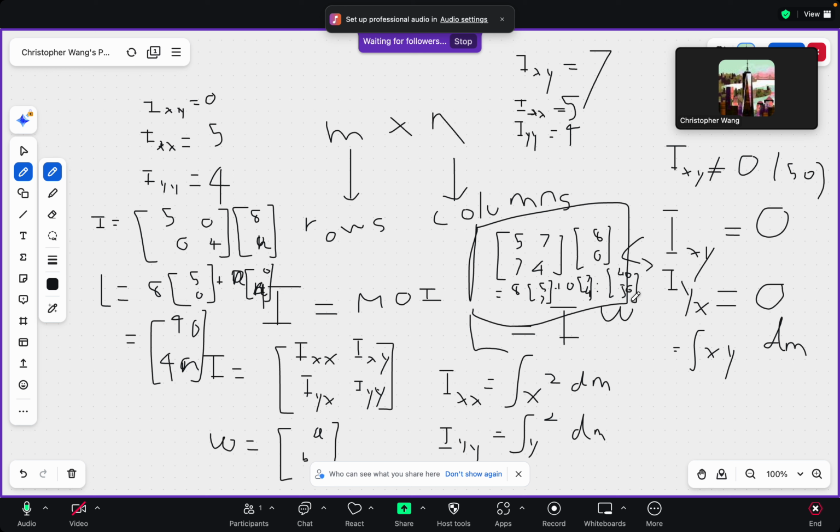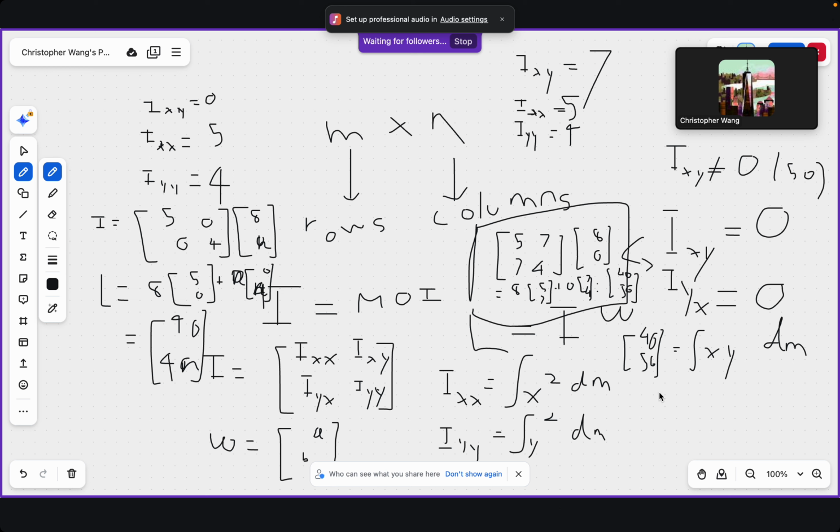So we see that there is an angular velocity component along the x-axis only, but we see that the angular momentum component is equal to 40 units along the x-axis and 56 units along the y-axis. So we see that when angular velocity is applied only about the x-axis, it will actually affect the y component of the angular momentum. So that means there's actually coupling between x and y. A rotation about the x-axis will cause a rotation about the y-axis and vice versa. And this is what happens when the mass is not symmetrically distributed with respect to each axis.